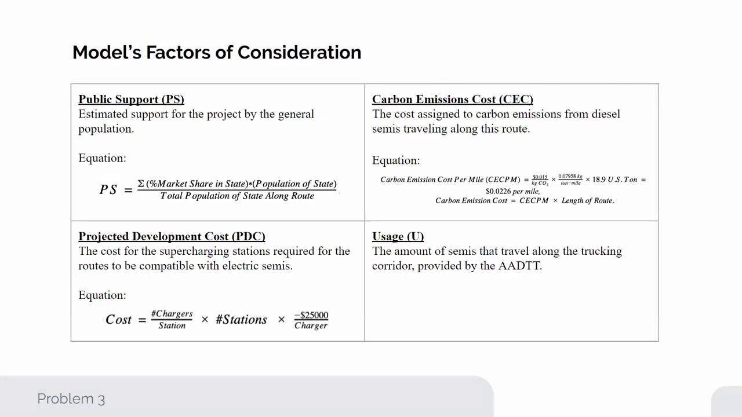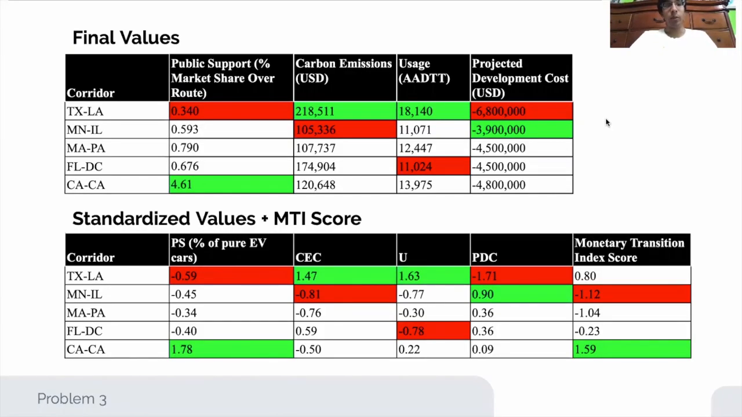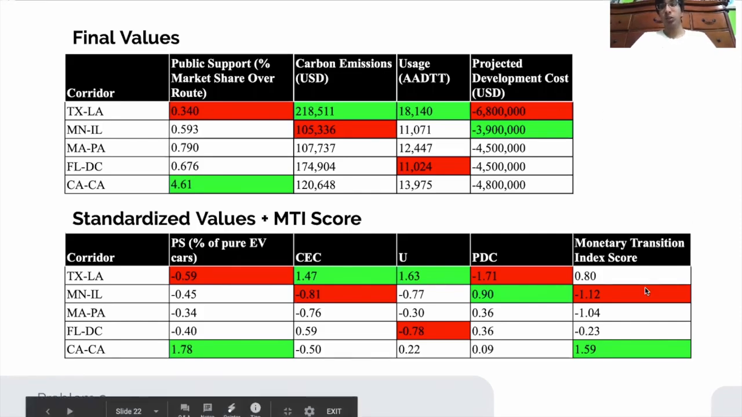Our model primarily focuses on 4 factors: public support, which takes into account political factors; carbon emissions costs, which takes into account environmental factors; and projected development costs and usage, which takes into consideration economic factors. And so in our final results, we have the table of the final values, which were calculated from the equations from the model parameter side, and below that, the standardized values and the monetary transition index score, which was used to determine which corridors would be the best to develop.